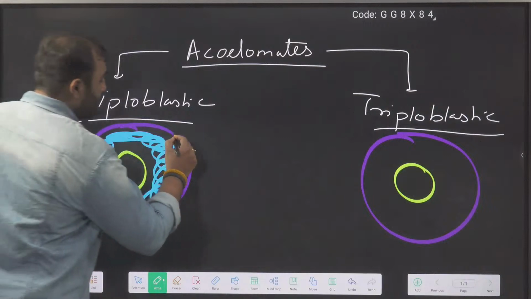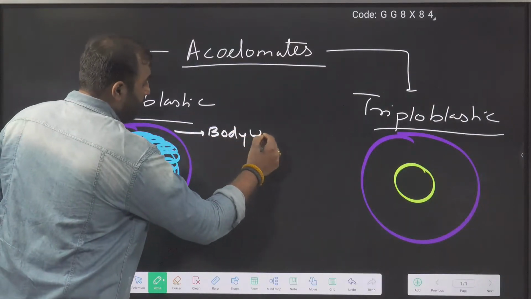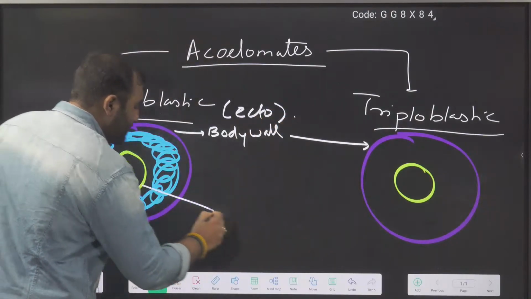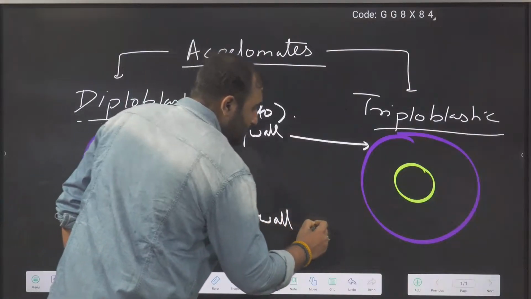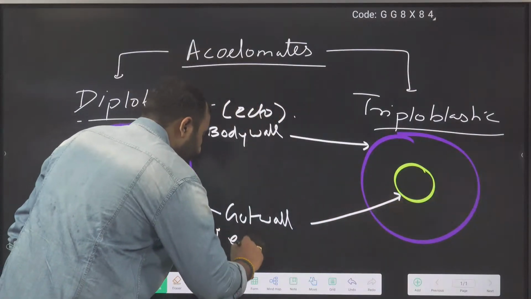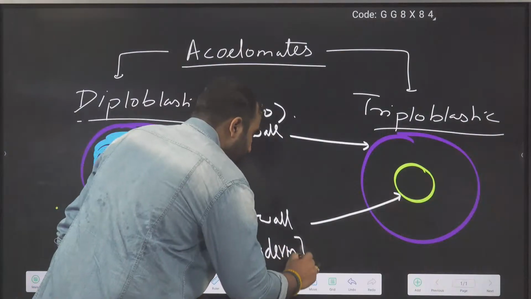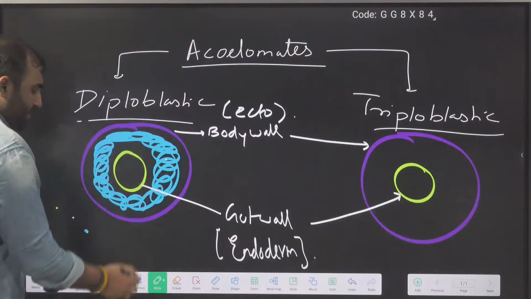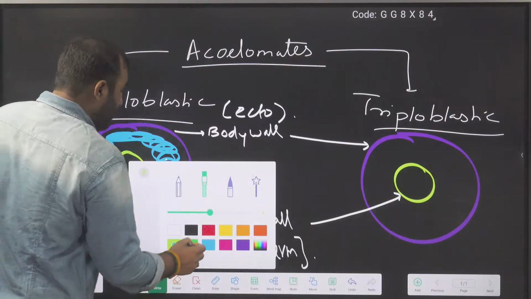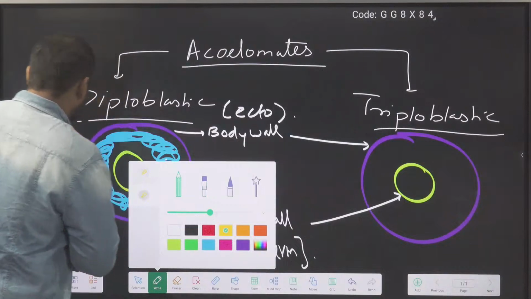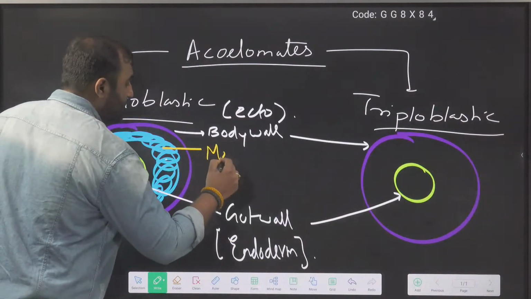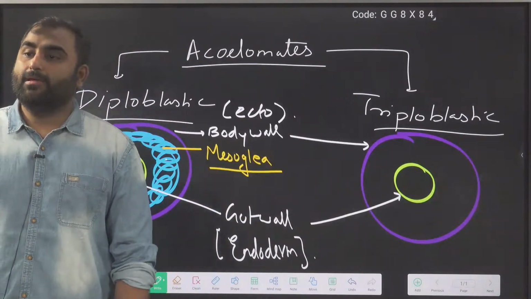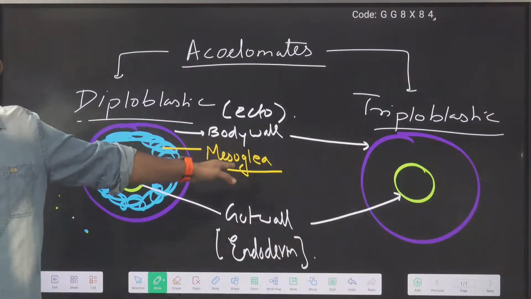Okay, so I will do the quick labeling. This is the body wall. Body wall is common to both of them, made by your germ layer, ectoderm. Then this is your gut wall, present here also, and it is made up of the endoderm. Now in diploblastic, mesoderm is absent. At the place of mesoderm, they have an undifferentiated jelly-like layer, which will be called the mesoglea. Correct? The mesoglea is a non-living undifferentiated layer.